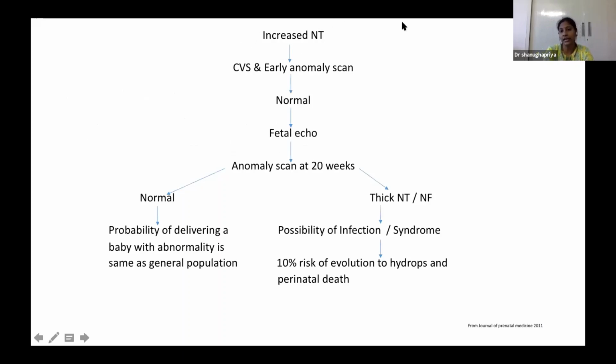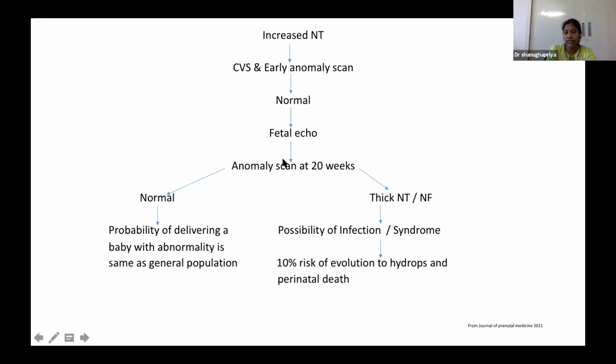Actually, if we see increased NT, look for cardiac abnormality or do an early anomaly scan. If that is normal, we can do chorionic villus sampling. If the NT is increased, we have to do CVS or an early anomaly scan. If both are normal, we can do fetal echocardiography. If that is also normal, we can do the anomaly scan later at 18 to 20 weeks. If that is also normal, we can assure the patient that the baby is normal. The probability of delivering a baby with abnormality is the same as in the general population.